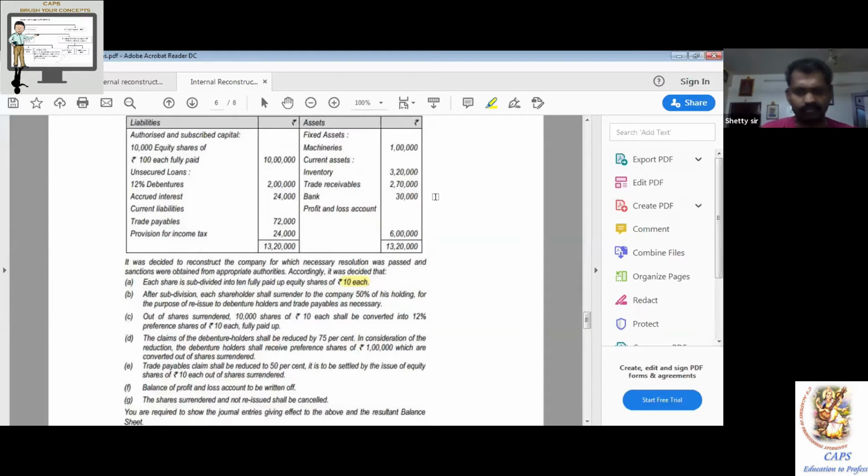Online or offline, there should not be any difference. So that's what we're trying to do at CAPS. Online also we have the question, offline also we have the question, and it easily can be replaced.